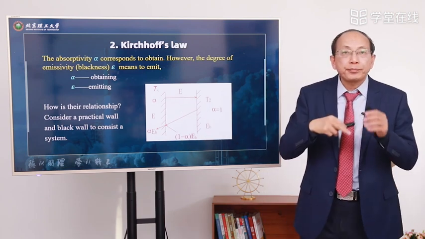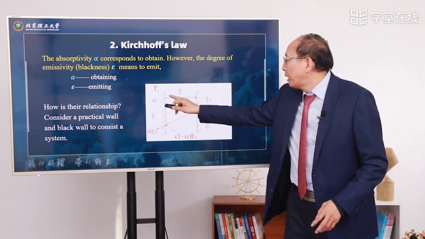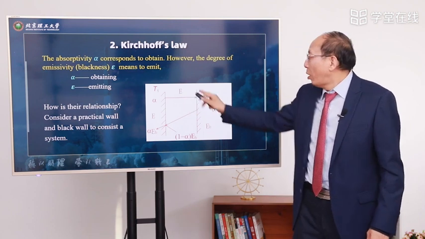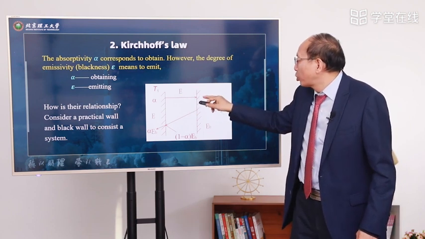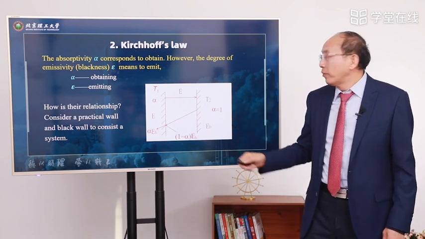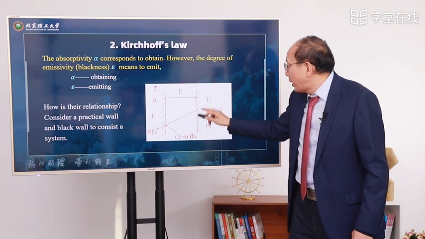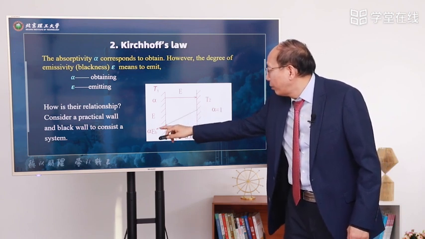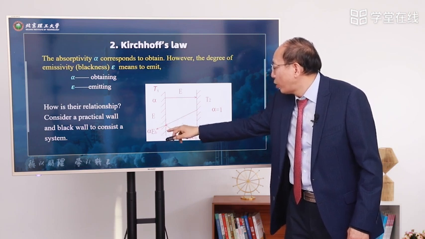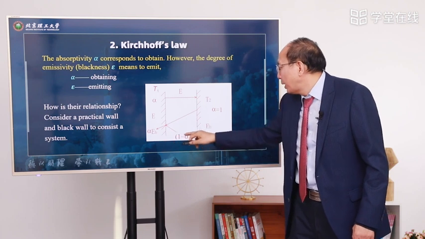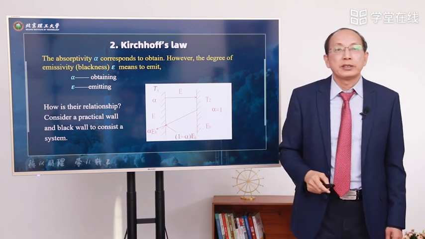From the practical wall comes some emissive power E, and all of E is absorbed by the black surface. However, from the black wall comes the energy E_B, and only part of this energy is absorbed by the practical body. The other energy is reflected.